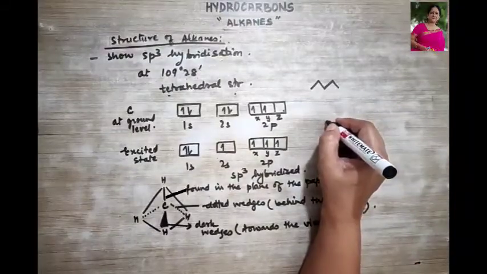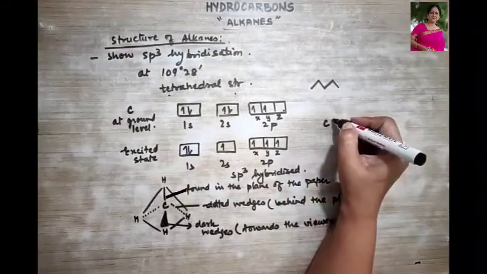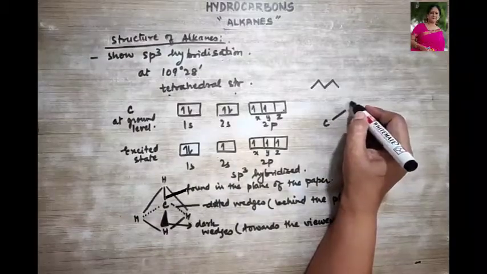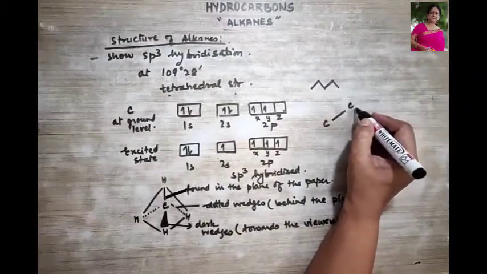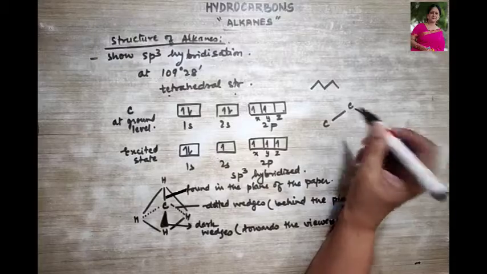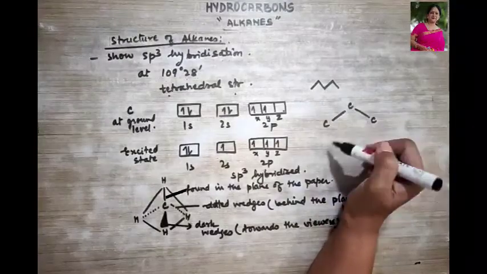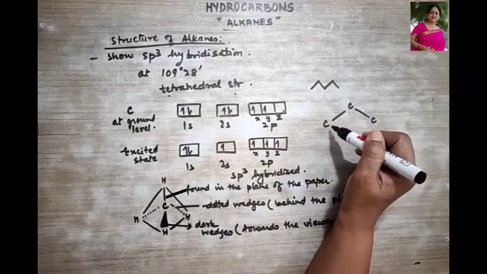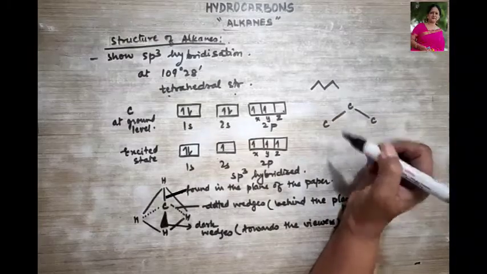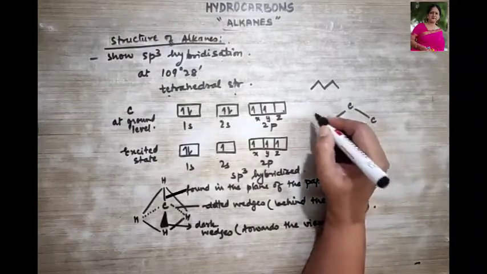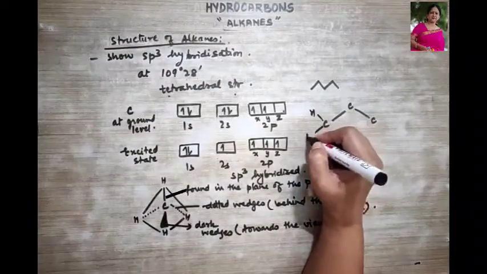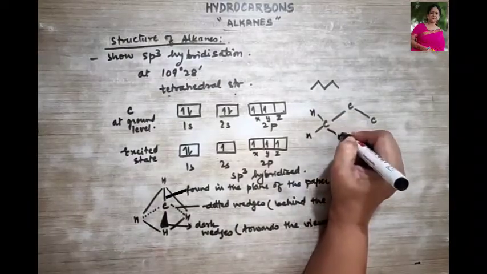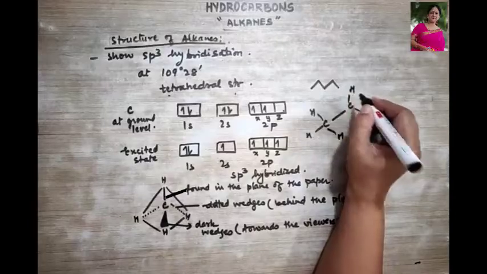You can see over here, suppose a carbon has to get attached to another carbon. It will get attached in a zigzag manner. Now this carbon will be satisfied with the 4 bonds. One bond is already satisfied, and the others will be H, H and H over here.